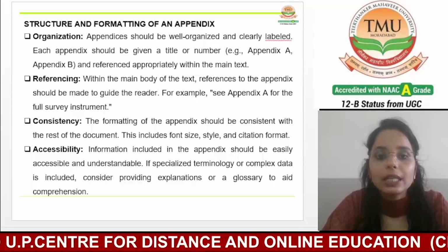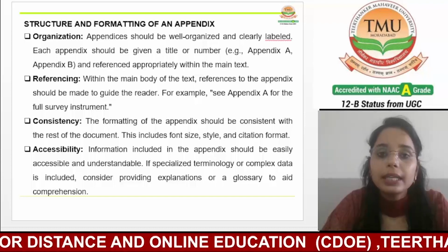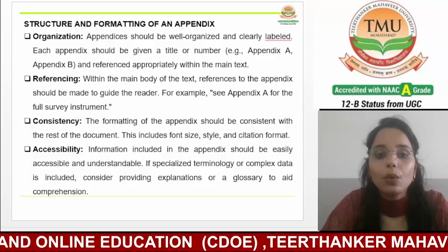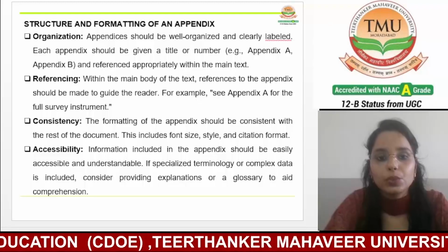Each of these aspects ensures that the appendix serves its intended purpose and enhances the overall quality of the research work.